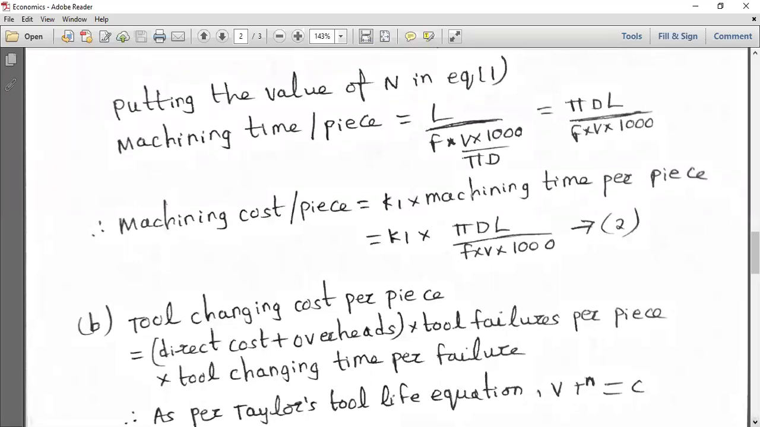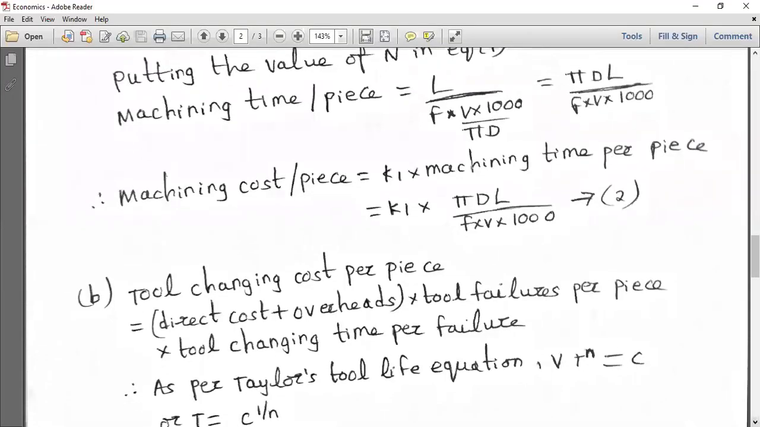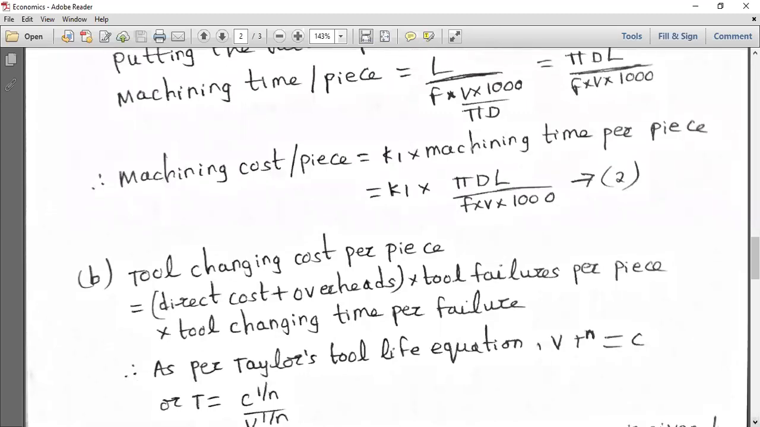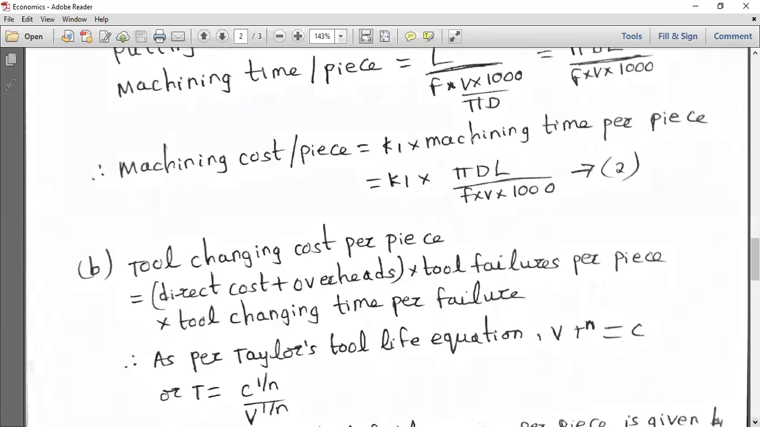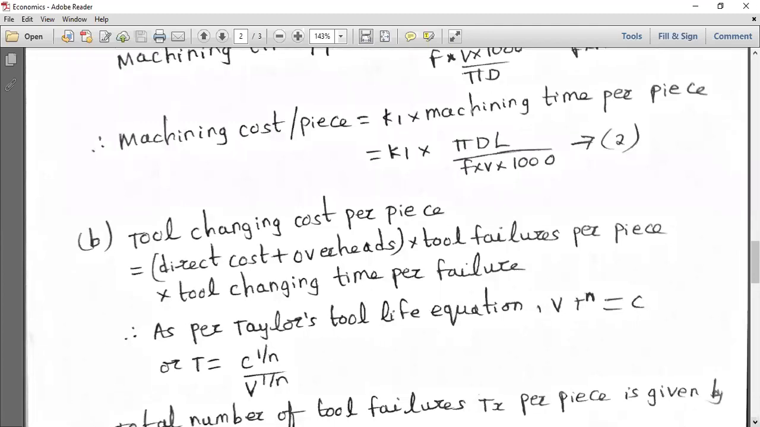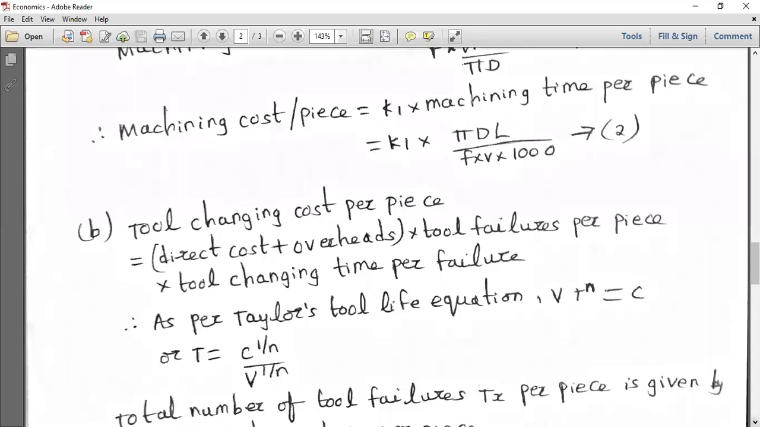Every time I'm repeating Taylor's tool life equation: V into T to the power of n is equal to C. Here C is the constant and n is the index or exponent. It depends upon the roughing or turning operation, and upon the tool material. Upon rearranging Taylor's tool life equation, T is equal to C to the power of 1 by n by V to the power of 1 by n.